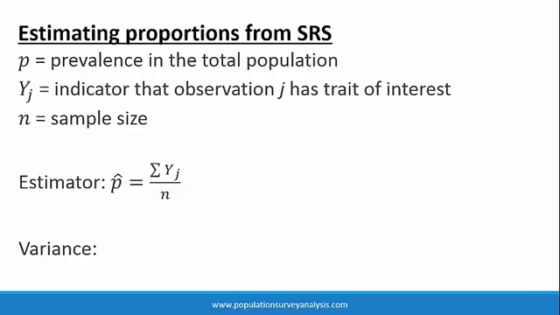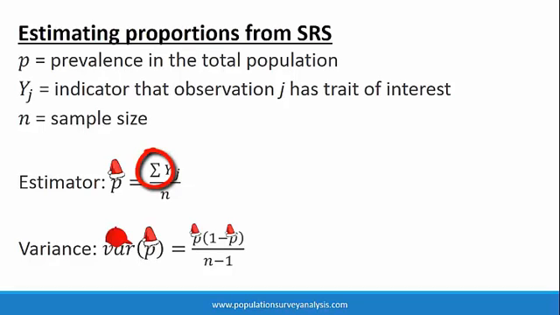The variance around this prevalence estimate is equal to the prevalence estimate multiplied by 1 minus the prevalence estimate, all divided by the sample size, little n, minus 1. We see that variance is linked to how common the trait is in the population, p hat, and the sample size, little n. If the symbology I'm using is new to you, the hat over p indicates that it is an estimate, not a known measured prevalence in the real population, or, as I like to think of it, p hat and variance hat. Sigma is a Greek letter used in mathematics to mean the sum of, and subscripts like j and i are used to indicate a calculation with each observation.